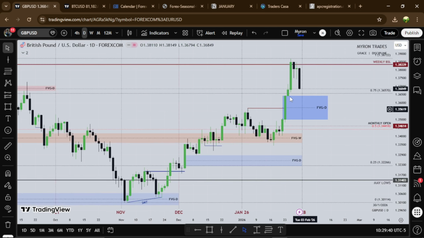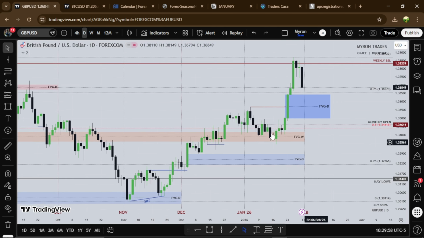So I'll be watching this fair value gap for the new week of the next month of February, right? So I'm watching this fair value gap to see if price wants to trade into this fair value gap and either find support or resistance to go either higher or lower.